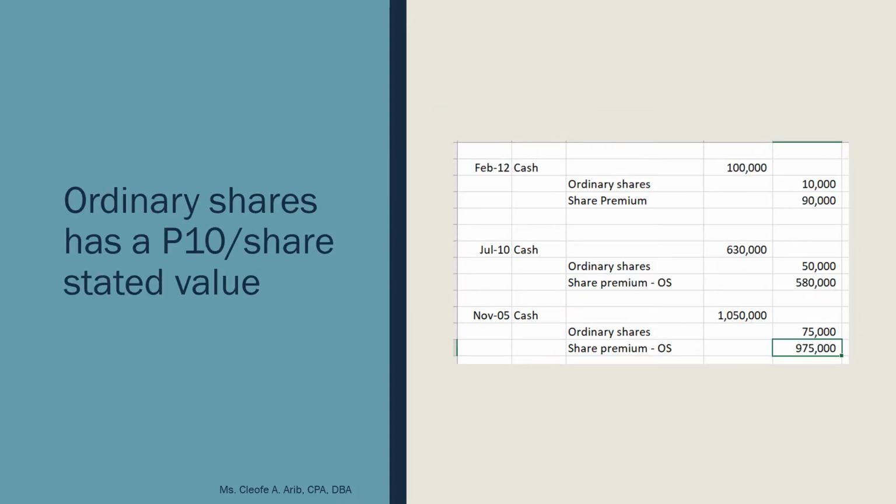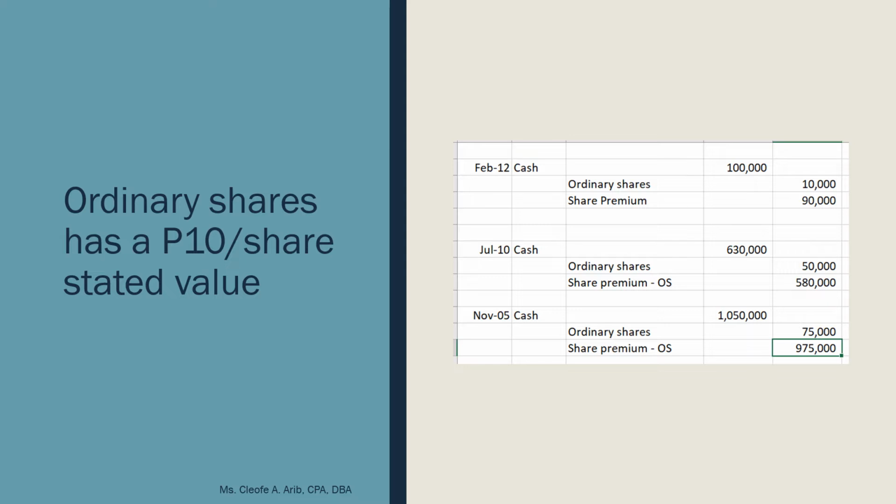Now, let's take a look at scenario number 2. Yung scenario number 2, wala siyang par value but instead meron siyang stated value. So, no par pero with stated value. Then, how much is the stated value here? It's 10 pesos per share. So, the same process lang.